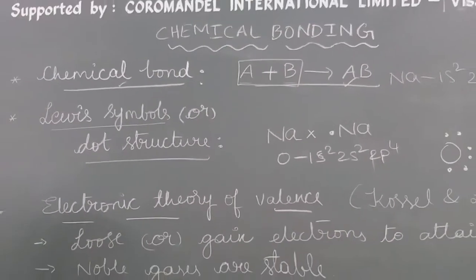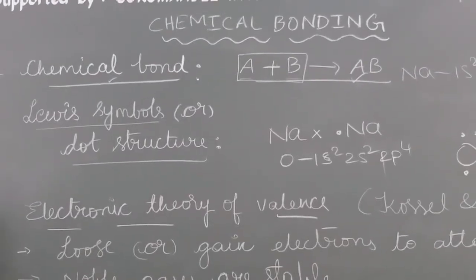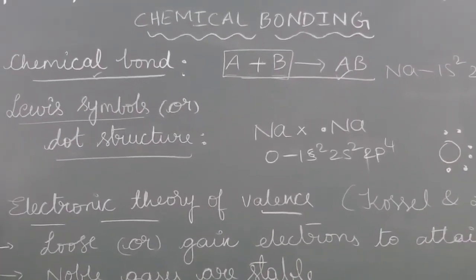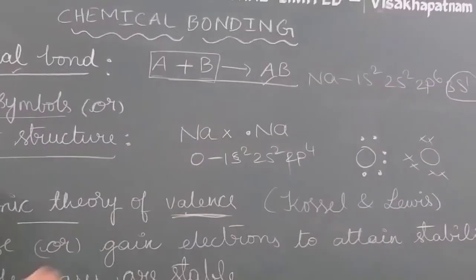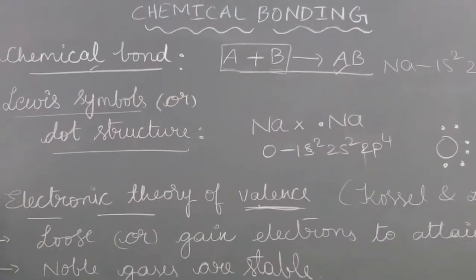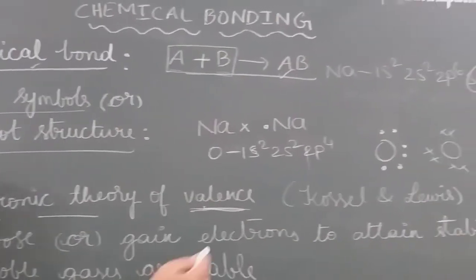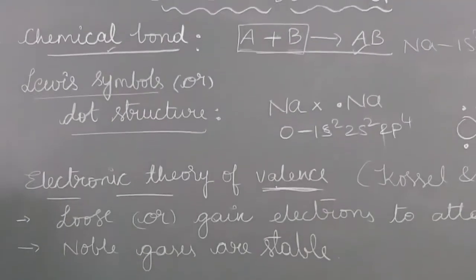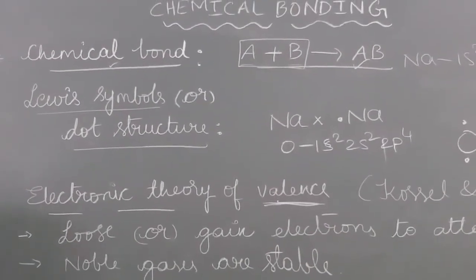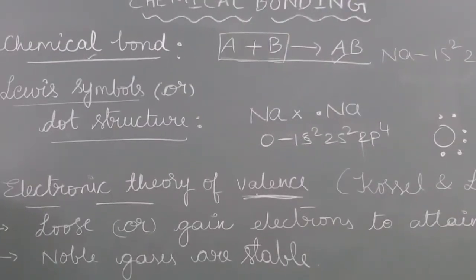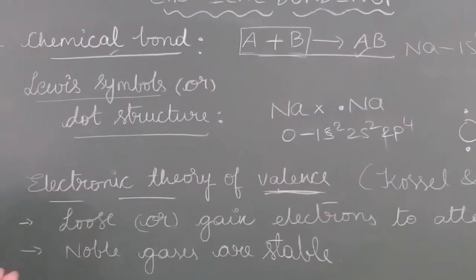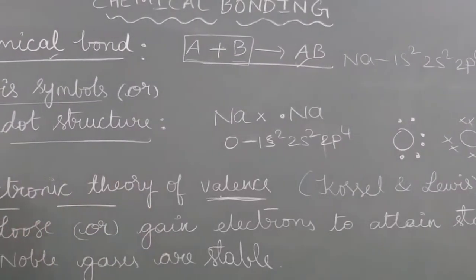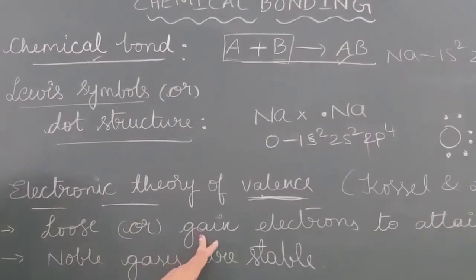The next theory was the electronic theory of valence. Here valence electrons are responsible for the chemical bond. Already we learned that. Why are these valence electrons responsible? That was explained by Kossel and Lewis. Kossel and Lewis explained the electronic theory of valence. When a chemical bond is formed, we can observe that the atoms participating in the chemical bond will lose electrons or will gain electrons.